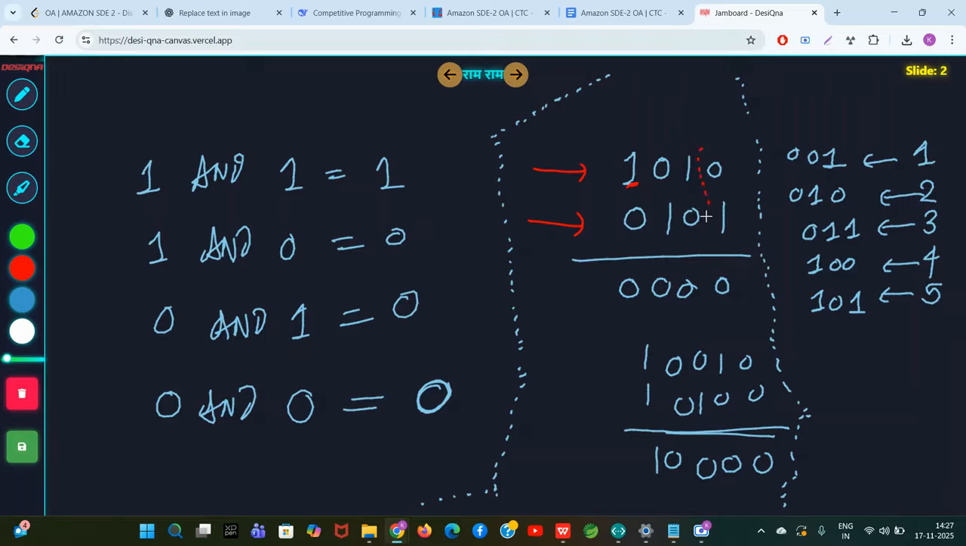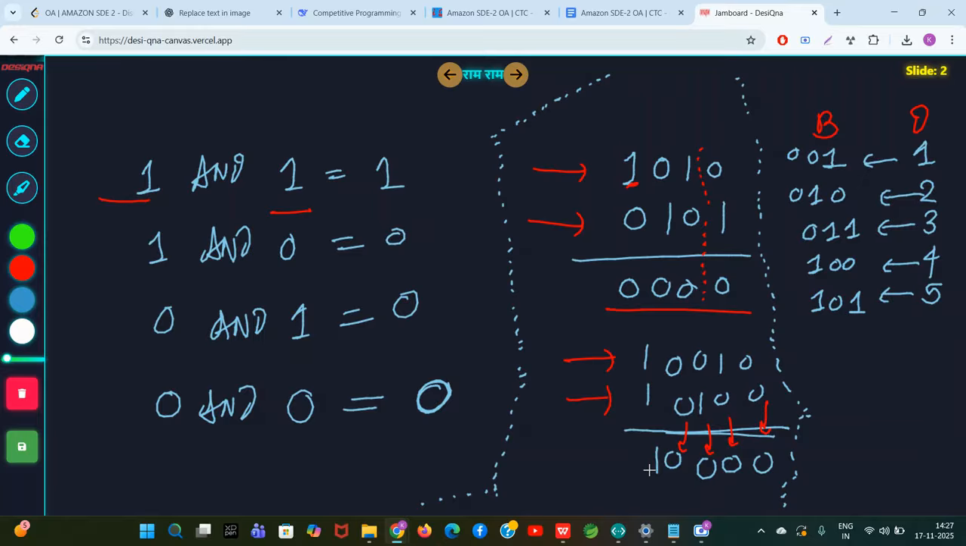What is the AND of 0 and 1? AND of 0 and 1 is 0, so the answer is 0. 1 AND 0 is 0. 0 AND 1 is 0. 1 AND 0 is 0. So you can see the final answer is 0, 0, 0. Here 0 AND 0 is 0, 1 AND 0 is 0, 0 AND 1 is 0, 0 AND 0 is 0, and 1 AND 1 is 1. Only when both the numbers are 1, the answer is 1. This is decimal, this is binary.